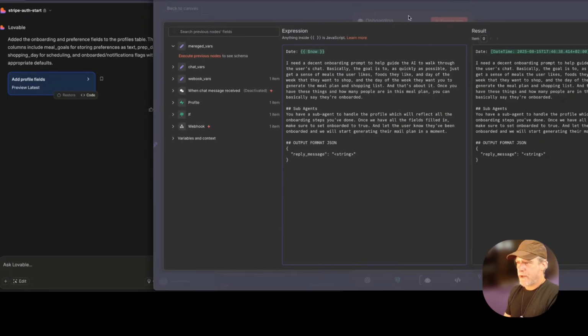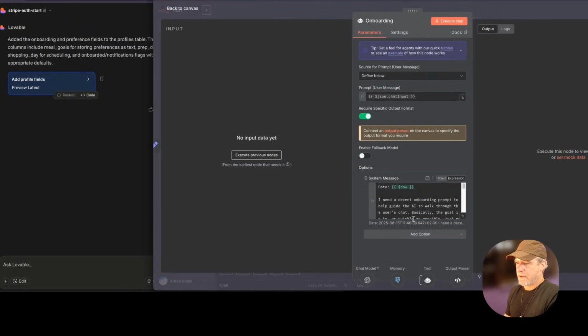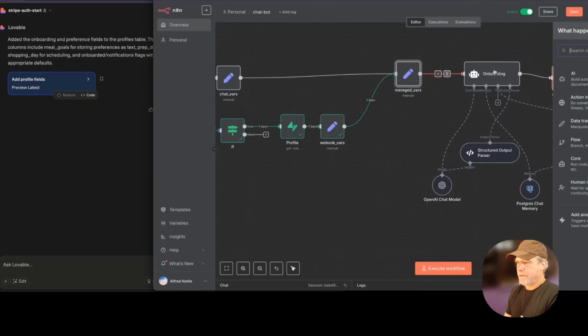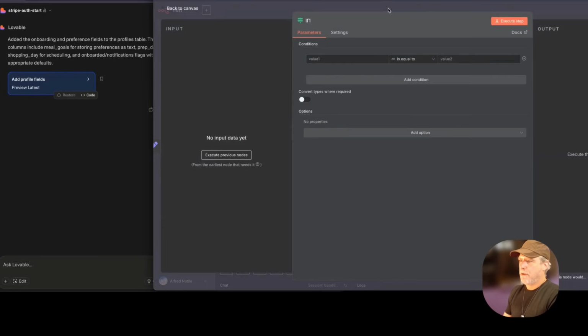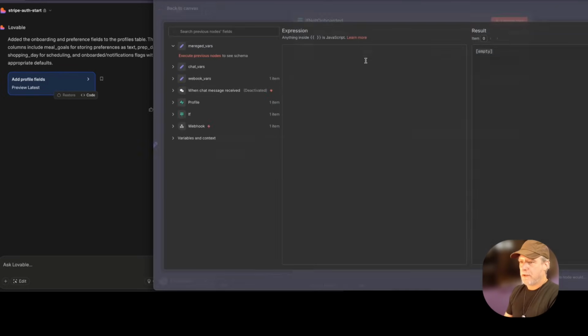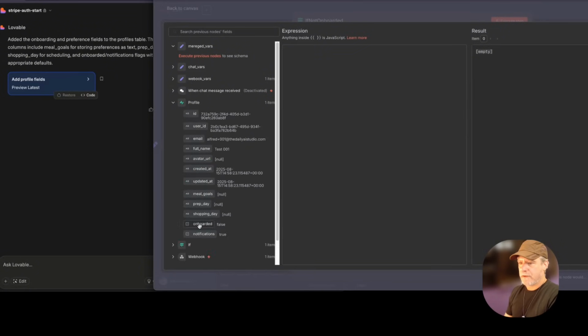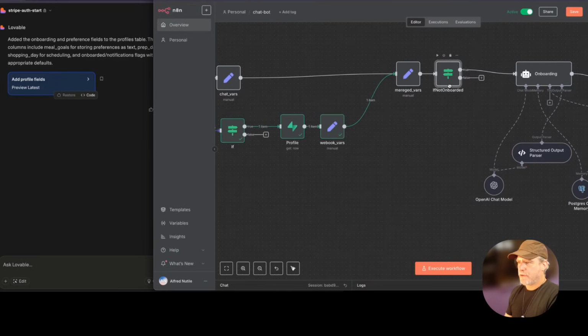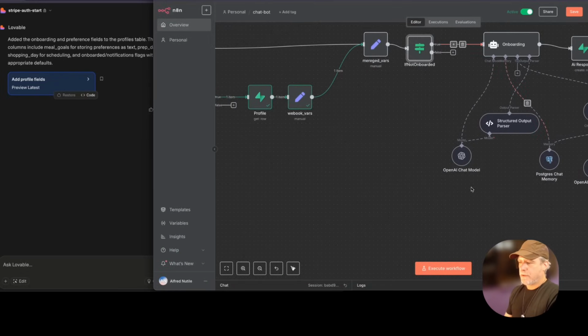All right, I'm just thinking about something here on the side that I want to make sure we get ahead of. So its only job is to onboard. Remember that. Before long, we're going to have this if statement here that says if not onboarded. So we're saying if the status of their profile is onboarded, Boolean is false, we want to keep chatting with this guy. Otherwise, we're going to go to a new agent we make down here, and that's it.